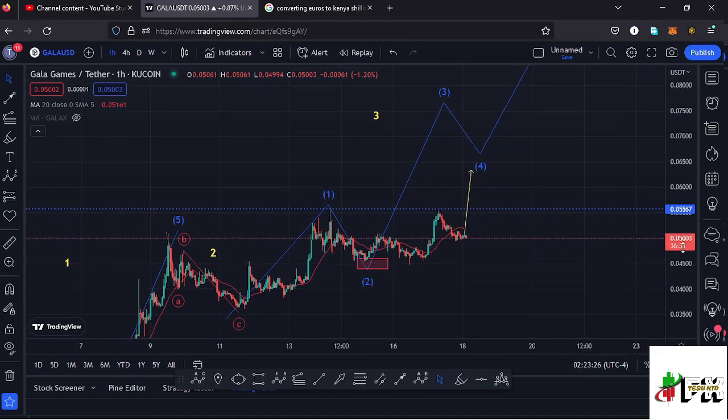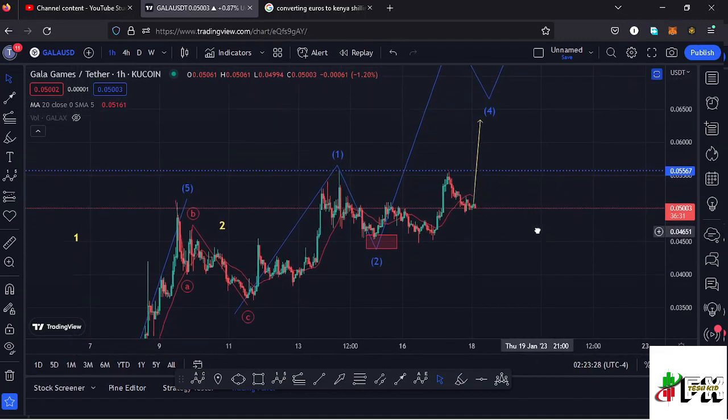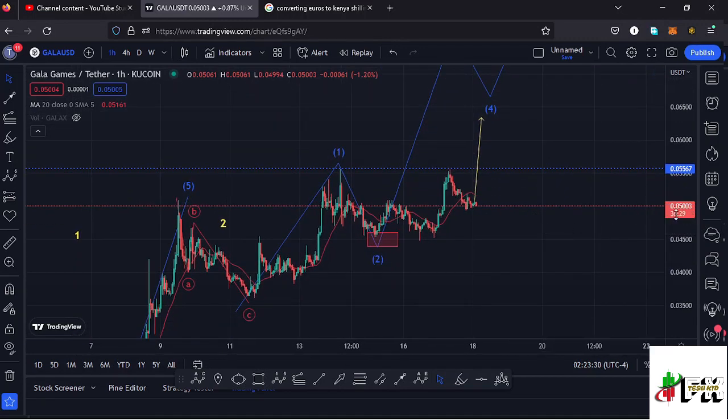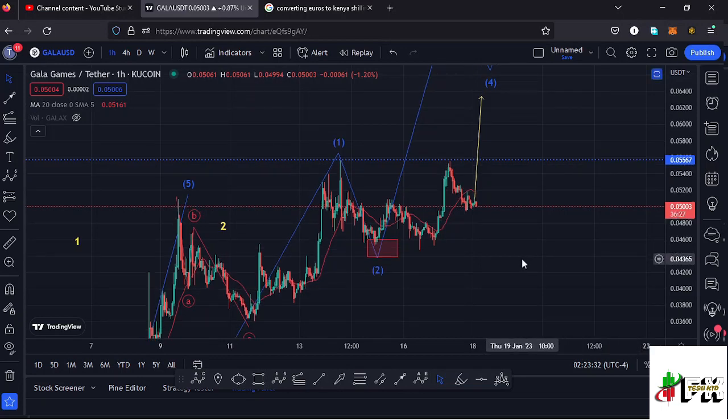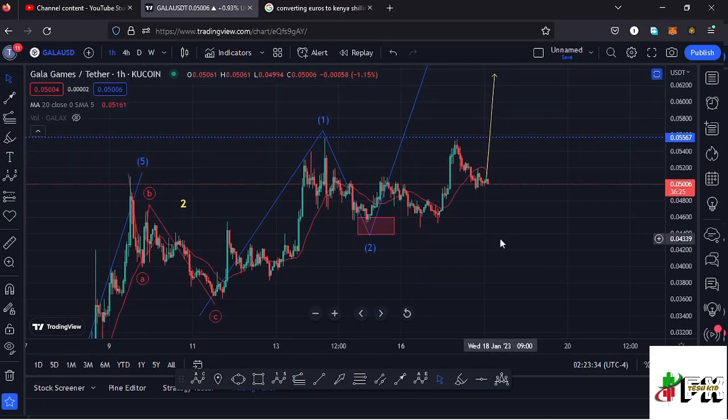And we also have a chart pattern that is in formation right here that could be suggesting another EDU12 count here on the Gala Games chart, and that chart pattern is a double top. And if I draw it out, we can first connect these tops that we made at around the $0.05567 mark.